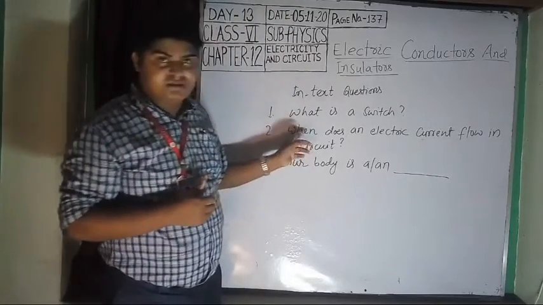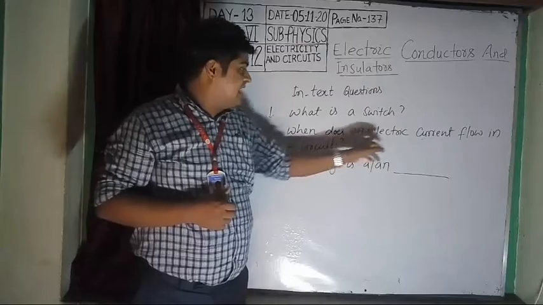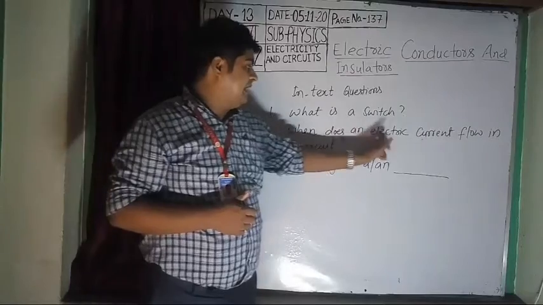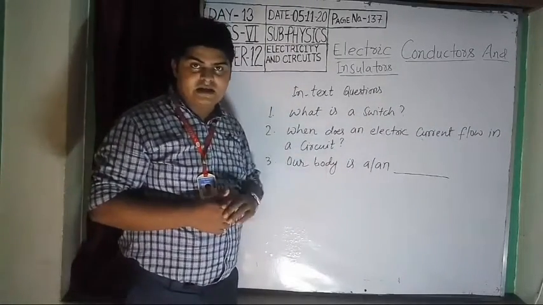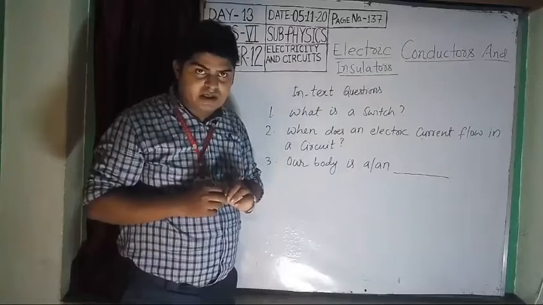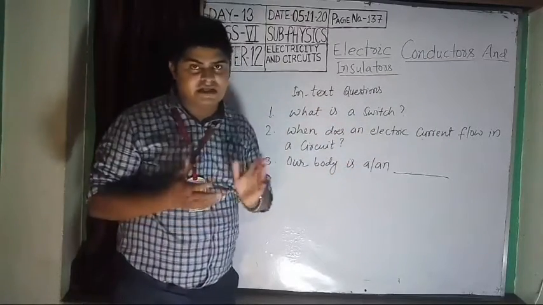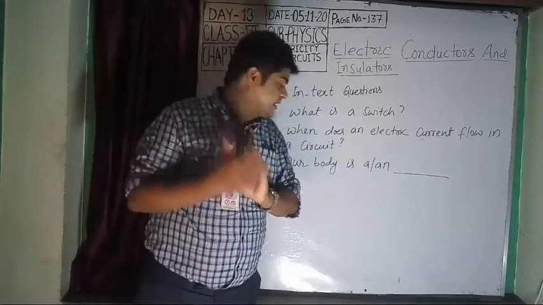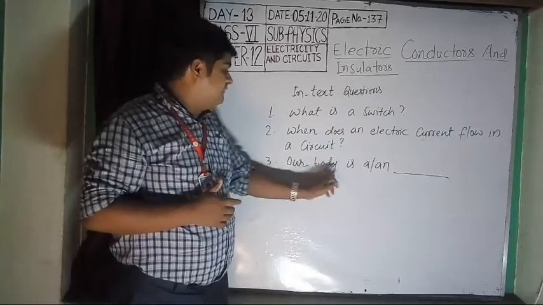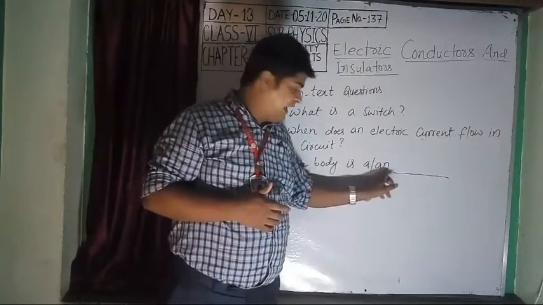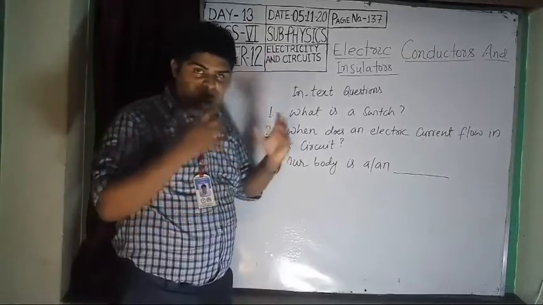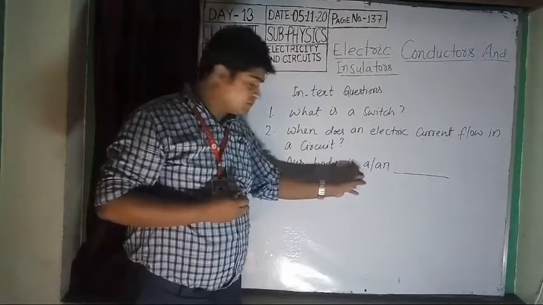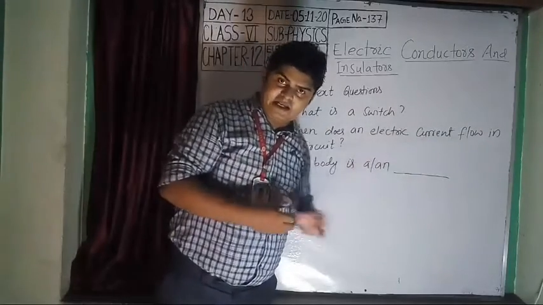Question number 2, when does an electric current flow in a circuit? When the circuit is closed, then electric current flows in the circuit. That means when the circuit is closed, then current flows through the circuit. Now question number 3, our body is a blank conductor of electricity. I have told you that our body is also a good conductor of electricity, so you will fill in here: our body is a good conductor of electricity.